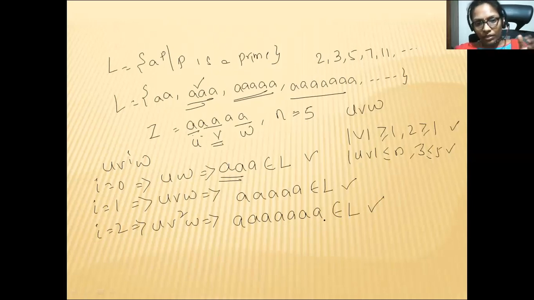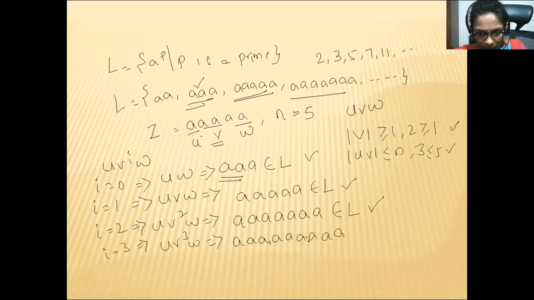It seems like it is a regular language. Why? Because 3 conditions are true, right? Now we'll check the next value, i is equal to 3. U V cubed W. That means a single a for U, and V means double a, which you need to write 3 times: 1, 2, 3. W means 2 a's. How many a's are you getting? Totally 9 a's. 9 a's are not available in your language, so this doesn't belong to L. This condition failed, so you can say L is not regular.